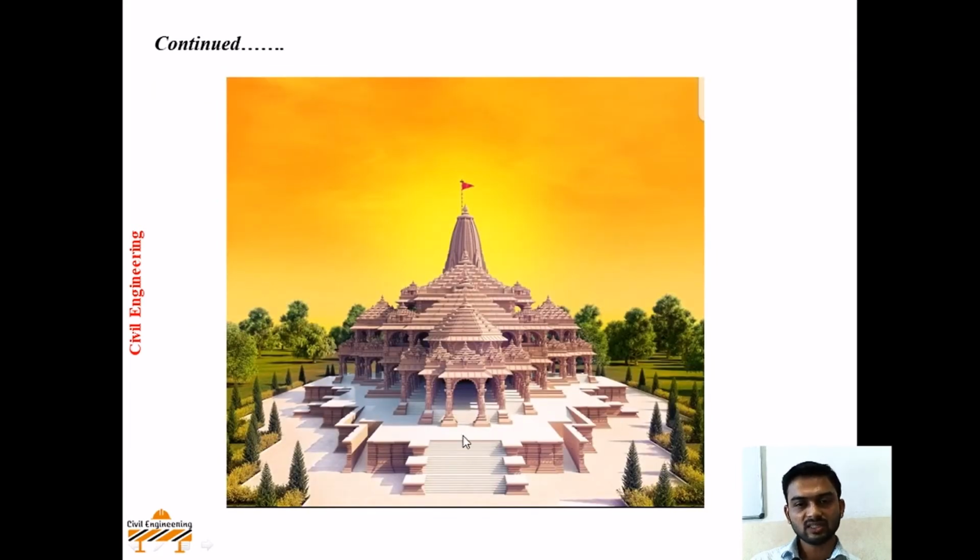Now here you can see, by viewing this picture or this structure, we can say that such a structure is meant for a place of worship, that is, it is nothing but a temple. Hence, we can say by seeing the structure that this place is meant for worship, and hence we can say the form follows the function, that is, the form of the structure follows the function of worshipping here.